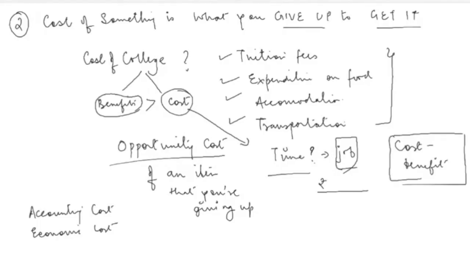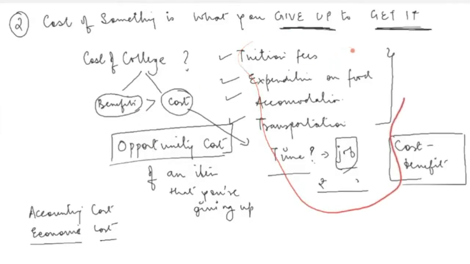I might have to get new clothes to go to college, I might have to spend on my hostel, transportation, etc. So these are all accounting costs which any layman would understand. But as economists, whenever we are making any decisions, we always consider the economic cost, which includes opportunity cost. When you decide that going to college is much more beneficial than the cost that I'm incurring, if after considering all these costs, including the opportunity cost, your decision still says that the benefits are more than the cost, then you make that decision.